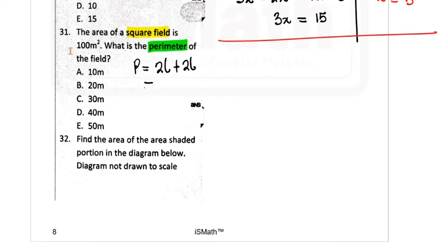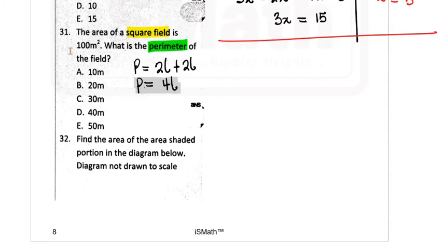So I'm going to be having perimeter equal to 4L, or 4 times L. Now that is very important. I know this is what I need. So if I knew what my length was, I can find the perimeter easily by multiplying that length by 4, because perimeter is the distance around the square field. But right now the question did not give me anything about the length.